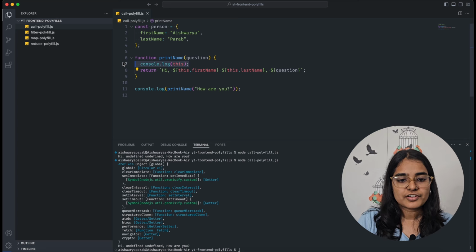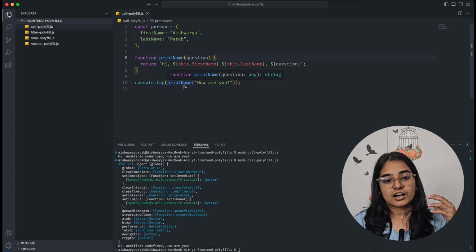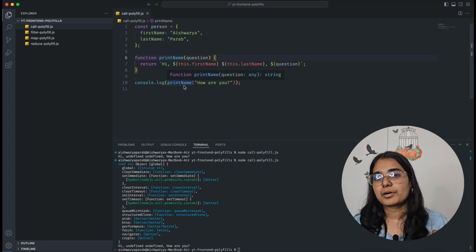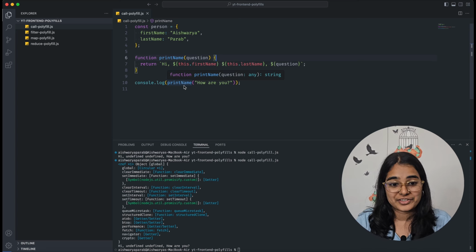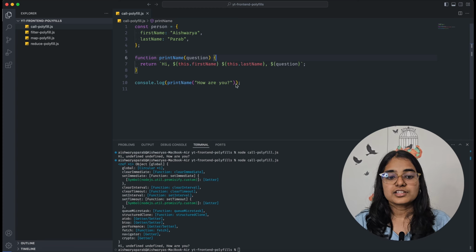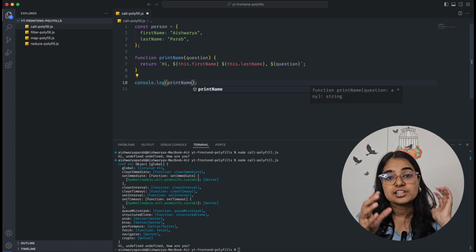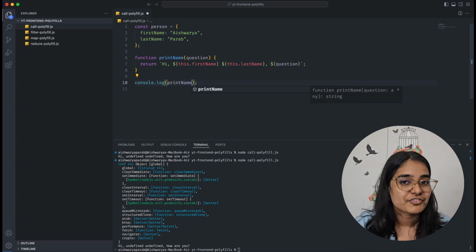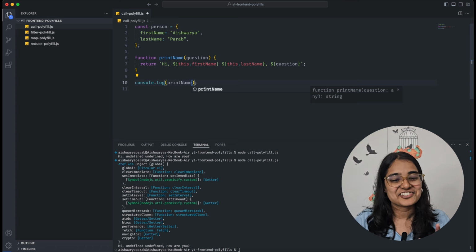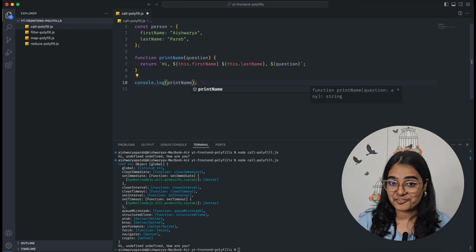Okay, but what if I tell you that I can make this work? I can make this print name log hi Aishwarya Parab, how are you? But how? The question is, how can I make this print name function work? For this, we have the call function in JavaScript. So we will just call the call function on top of our function. Okay, it might be confusing. This is a function, right? Print name is a function. We will call the call function on top of our function.